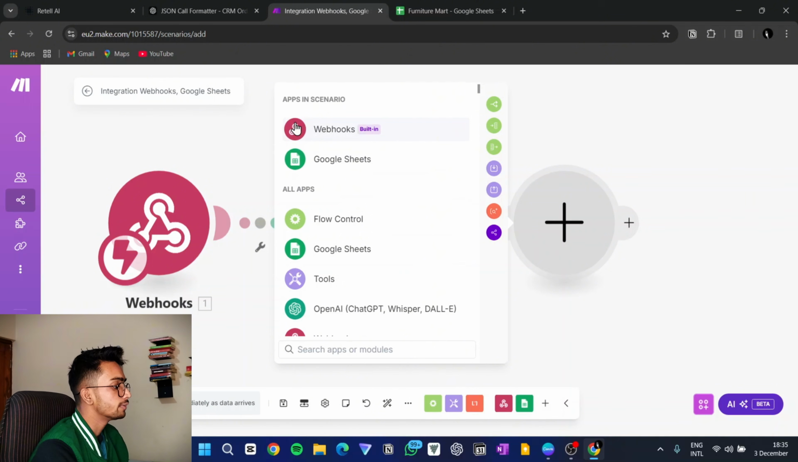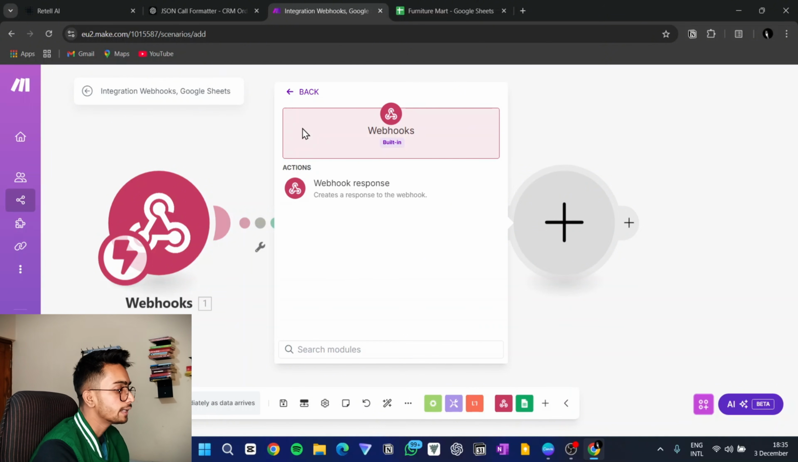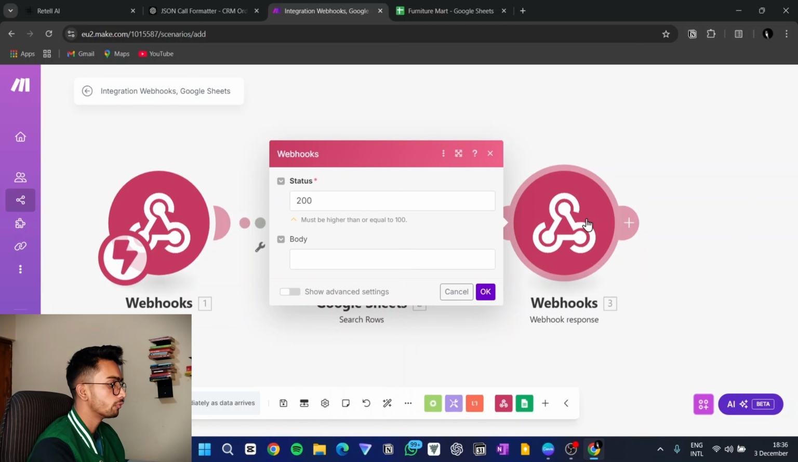This time again we will add a webhook. Why are we adding a webhook? This time we will be adding a webhook response. What happened here is, with the first webhook we got the request from the AI voice agent in JSON format to search for certain information from the Google Sheet CRM. Now we have got that information. Now we need to send that information back to the AI voice agent in Retell AI. That's why we need a webhook response.